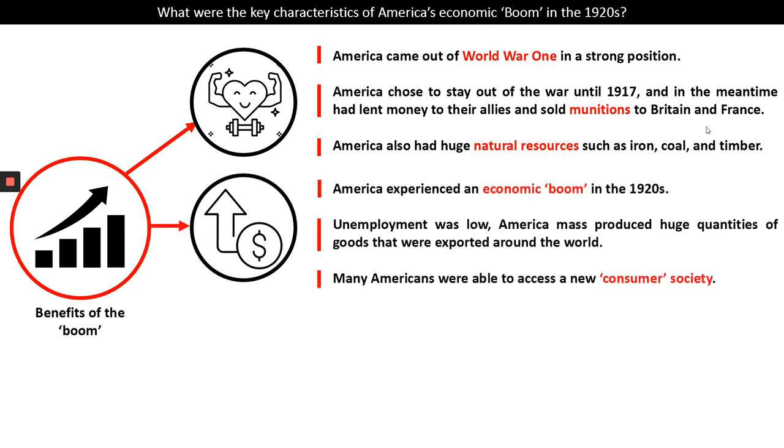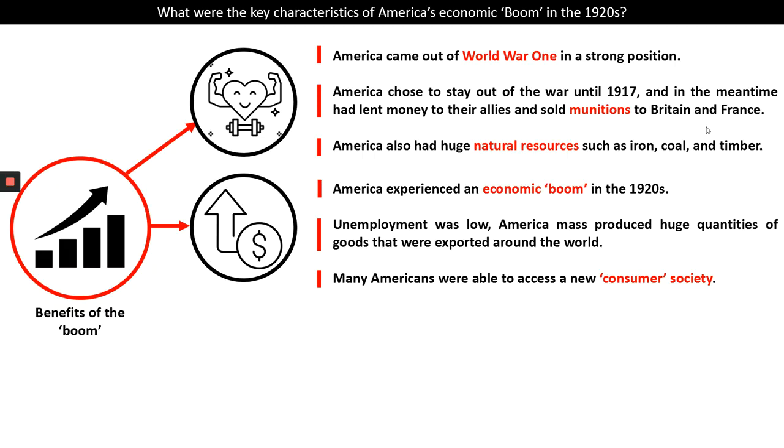So the 1920s generally is known by historians as a time of an economic boom. Think about the word boom itself, it suggests an explosion, something big happening, something happening very rapidly. And so we use this term to explain the way that America's economy, the money of the country, went through this period of very, very quick increase. So America got very rich very quickly.